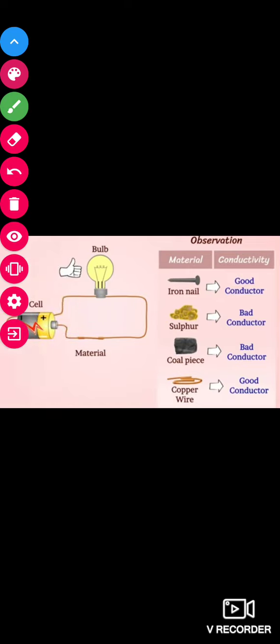Here you can see an example of copper wire. We have placed a copper wire and you can see that the bulb is glowing. So copper wire is a good conductor because it is allowing current to pass through it. The iron nail is also a good conductor, but the sulfur and the coal piece are bad conductors of heat and electricity.